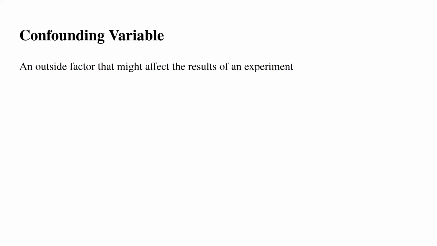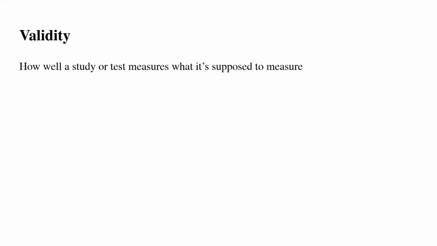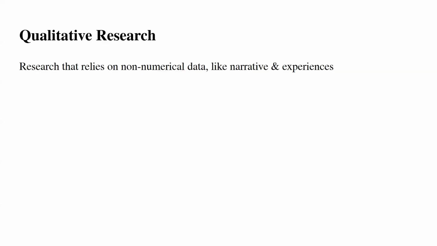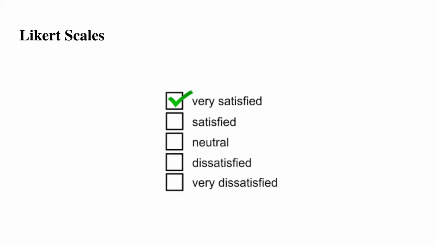Confounding variable is an outside factor that might affect the results of an experiment. Validity is how well a study or test measures what it's supposed to measure. Quantitative research is research that mostly has numbers for data. Qualitative research is research that relies on non-numerical data like narrative and experiences. Likert scales look like this, and they range from very dissatisfied to very satisfied.